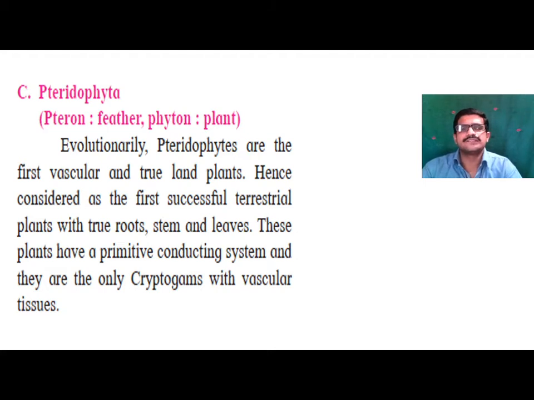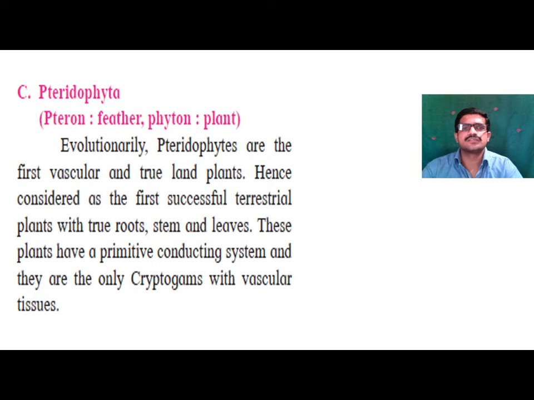Evolutionarily, pteridophytes are the first vascular plants. In Thallophyta and Bryophyta there is no vasculature. Vasculature means vascular tissue, that is xylem and phloem. In plants, xylem conducts water and phloem conducts food material. This water-conducting and food-conducting tissue is absent in Thallophytes and Bryophytes. It starts to develop from Pteridophyta. So Pteridophyta is known as the first vascular plant because xylem and phloem start to develop from the pteridophytes.